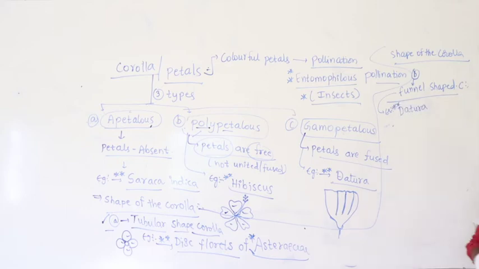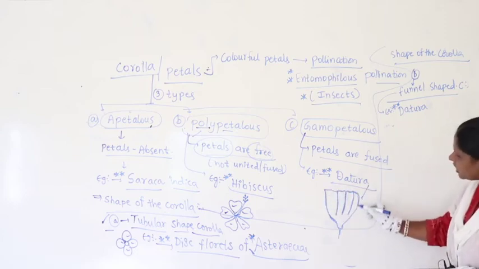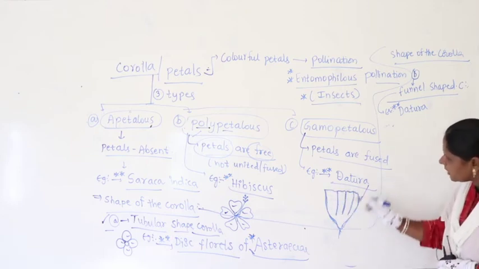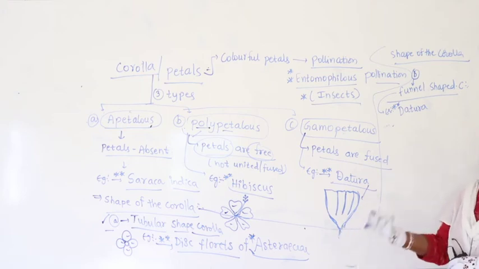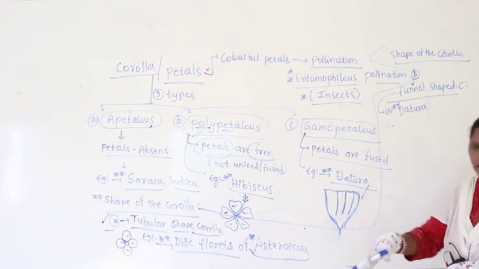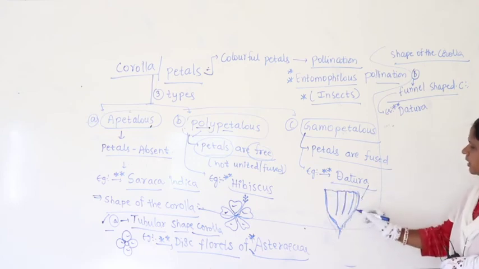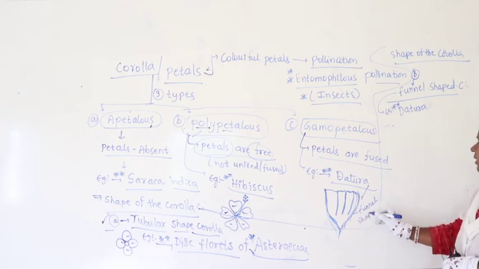Funnel shaped corolla we find in case of Datura. See, this is Datura. See how the corolla is? It's like a funnel shape. Somewhat depth inside you can see, right. So, it is like funnel shaped corolla. So, here itself I am writing, in this case you find what is called funnel shaped corolla.